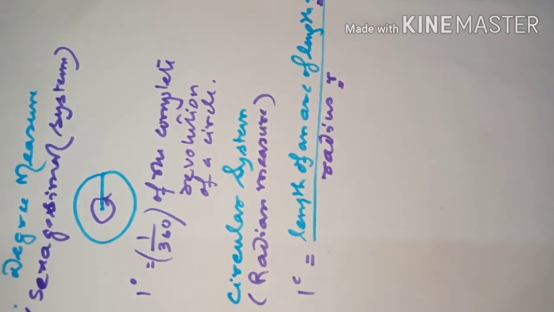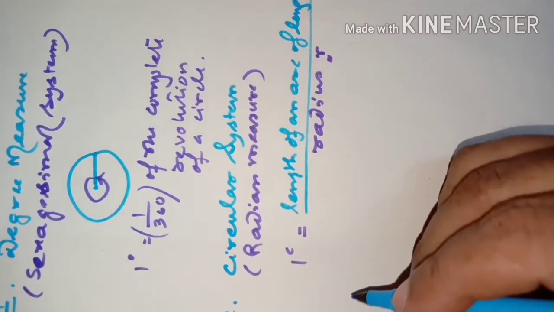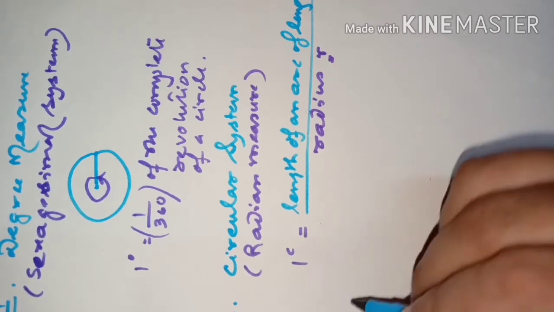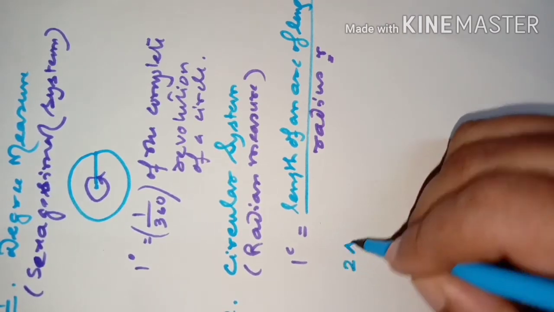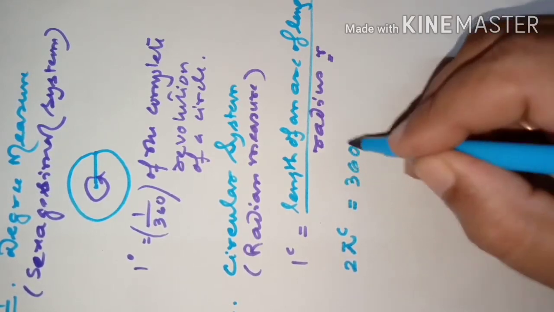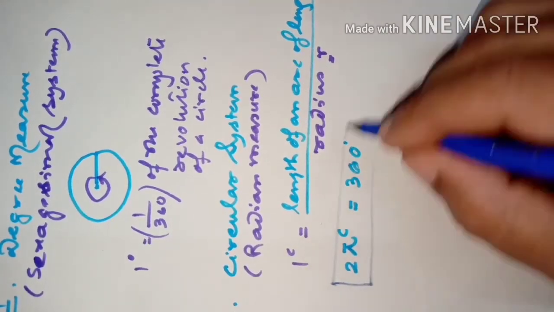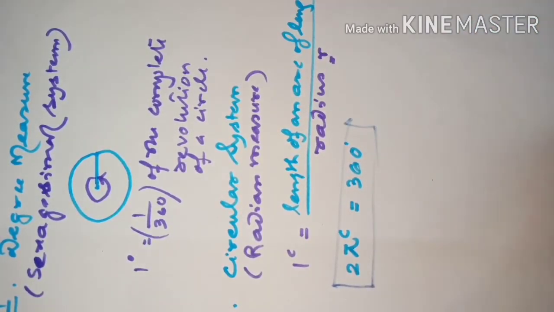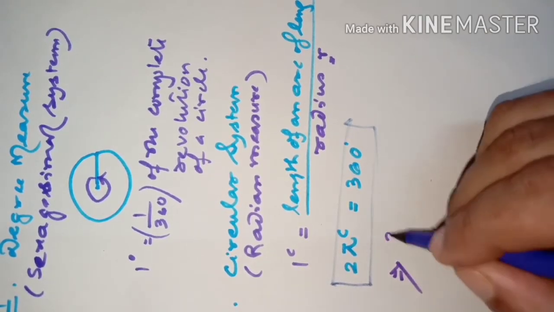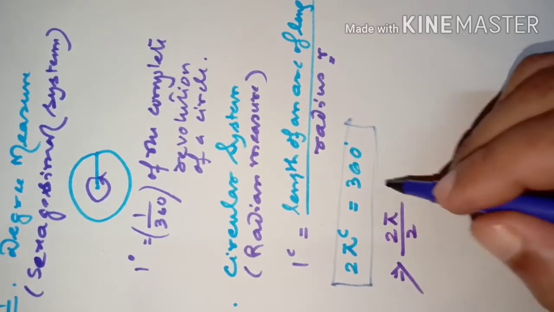So we have also learned that twice pi radian, because a complete circle when we divide by the radius gives twice pi radian. So twice pi radian is equal to 360 degree. Or you can say, if we divide both sides by 2, pi radian. When nothing is put here, you should understand it is radian.